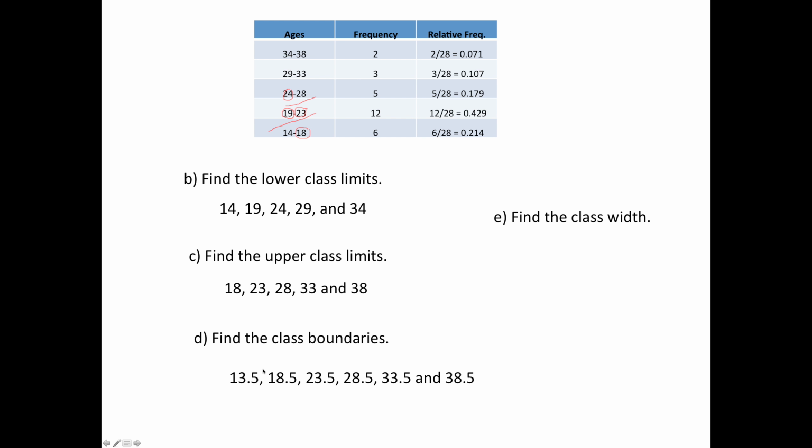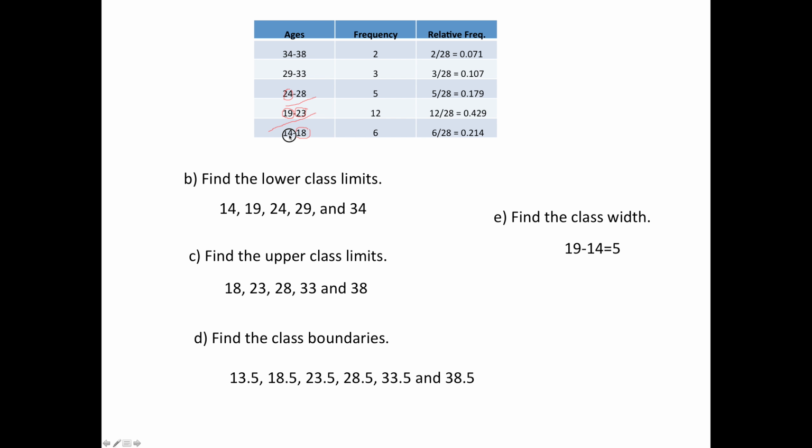Next, very easy, find the class width. Well, one way to do it when it's ages like this is you could count from 14 years old to 18 years old: 14, 15, 16, 17, and 18. That covers 5 ages. But a much easier way to do it is just take 2 of these, like 34 and 29, or take 2 of these, 19 and 14, subtract them, and you get that the width is 5.